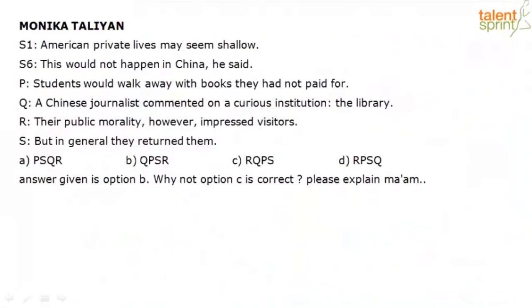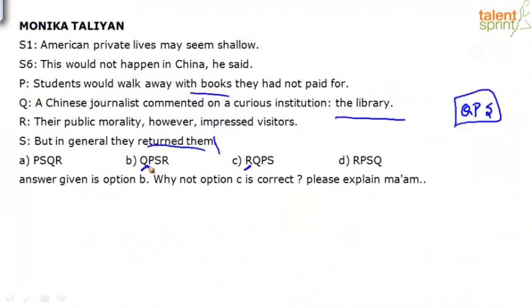Answer given is option B. Why not option C is correct? Please explain, ma'am. Okay. American private lives may seem shallow. PQRS. The library is a context, so what happens in the library? Students would walk away with books, but in general they return them. Them refers to the books. So QPS was a definite link. However, the question is, why can't the sentence start with R and not Q, right? That's the question.